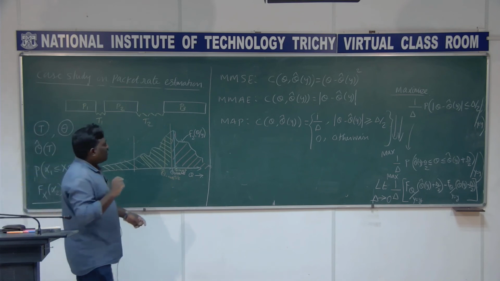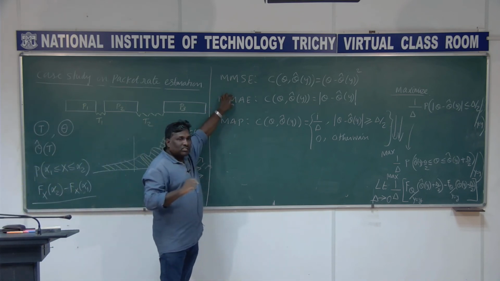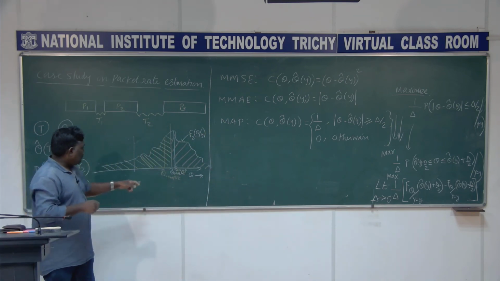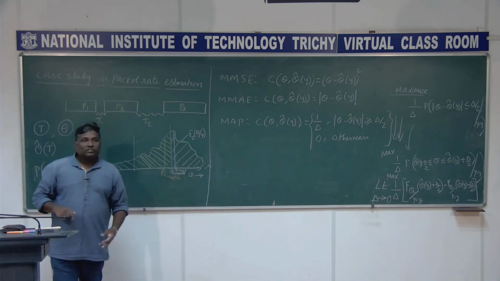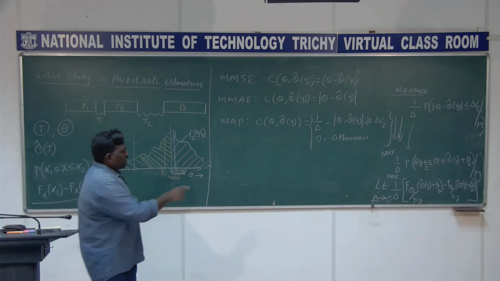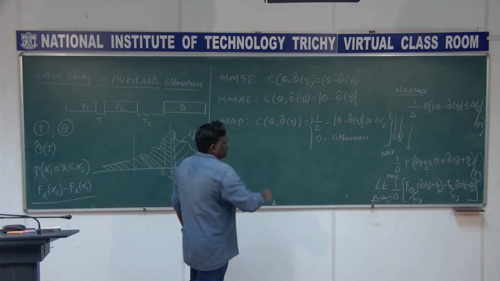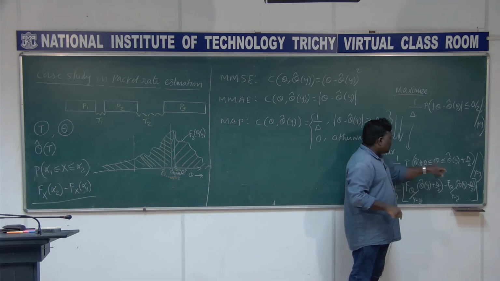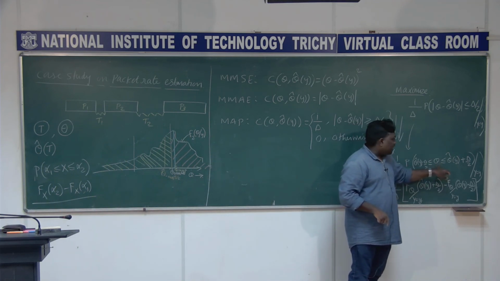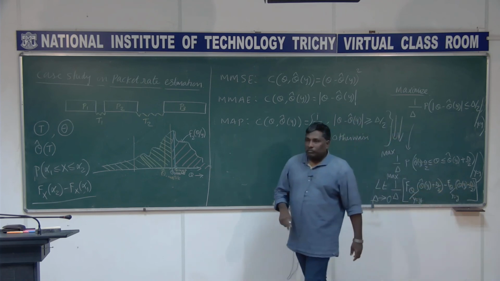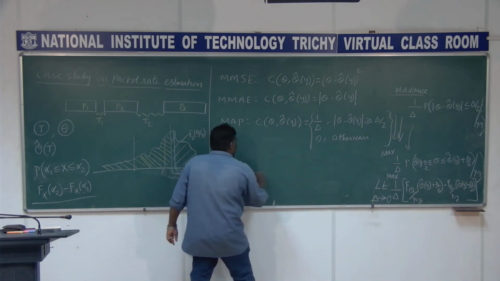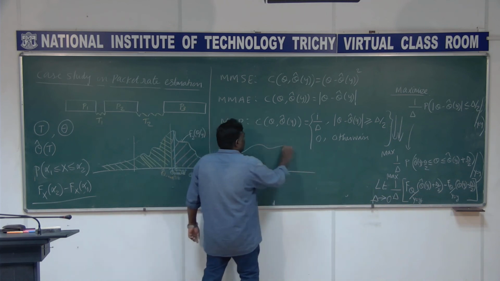And similarly, when you do the task for this MMAE, it ends up with the median, right? Okay. Anyhow, what does this mean? Basically we can say that we have another intuitive understanding. This is the probability associated with theta given y equal to y, isn't it? So let me have a density function like this.